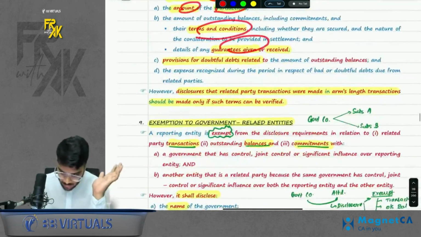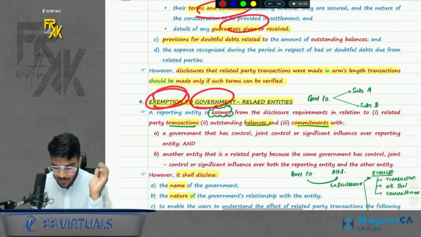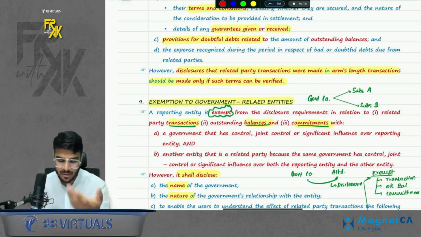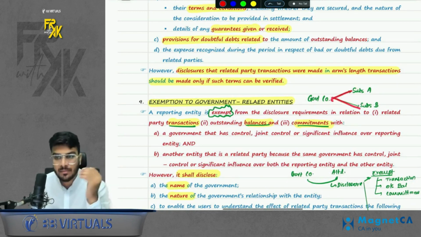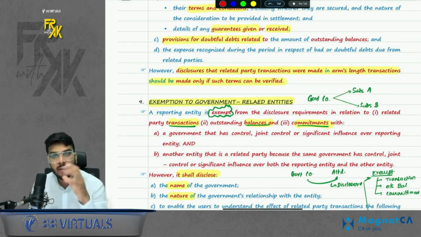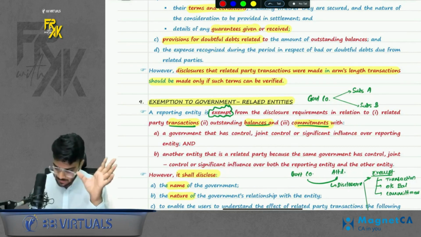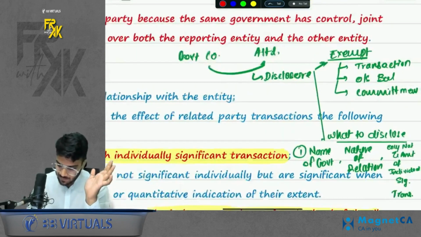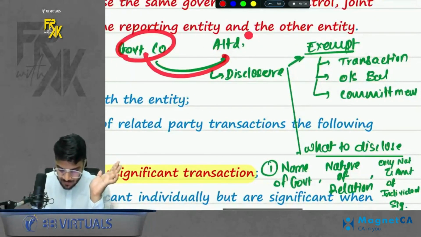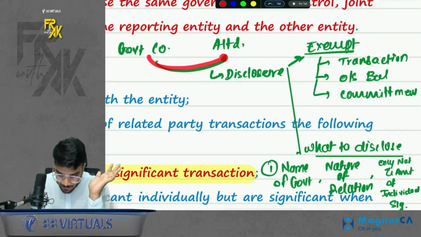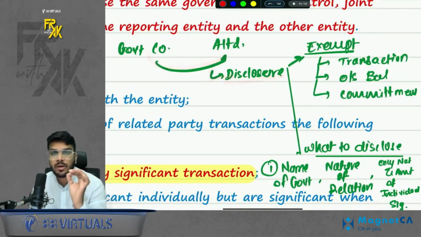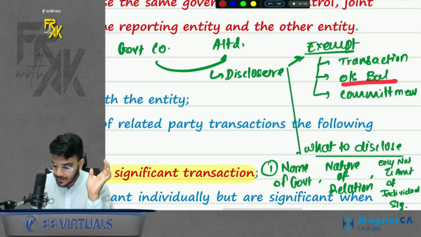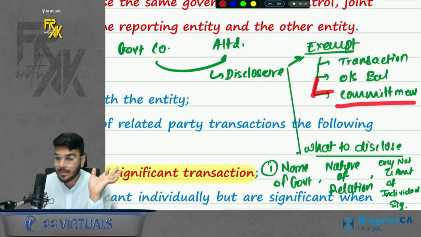Okay, that's it. Now, certain exemptions are available to government companies. So basically, if you are a government company and if you have any subsidiary or whatever you call it, associate or anything, that means if you have any relationship with any company, government companies are exempt from certain things. They are not exempt from everything, but they are exempt from certain disclosure. I am given the summary here. If government company has a relation with, let's say, A Limited, so government company has a disclosure exemption. What it will not disclose? It will not disclose the transaction. It will not disclose the outstanding balance. It will not disclose the commitments.